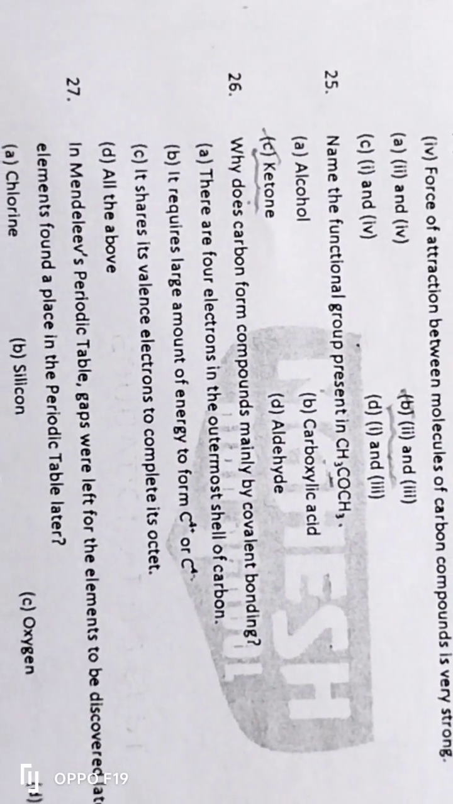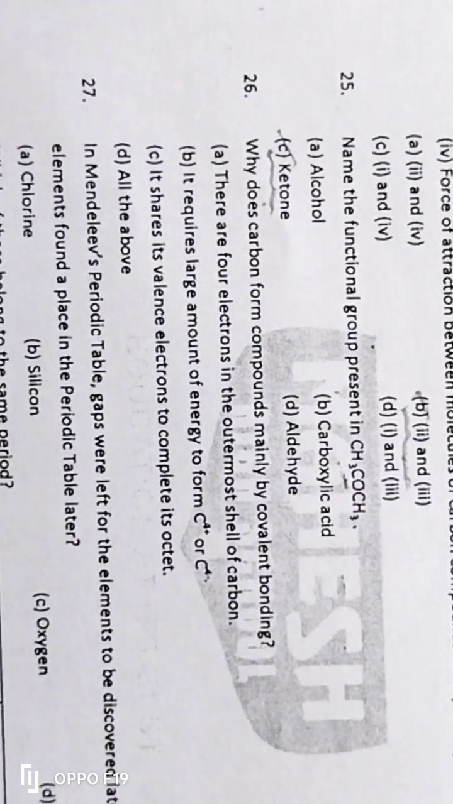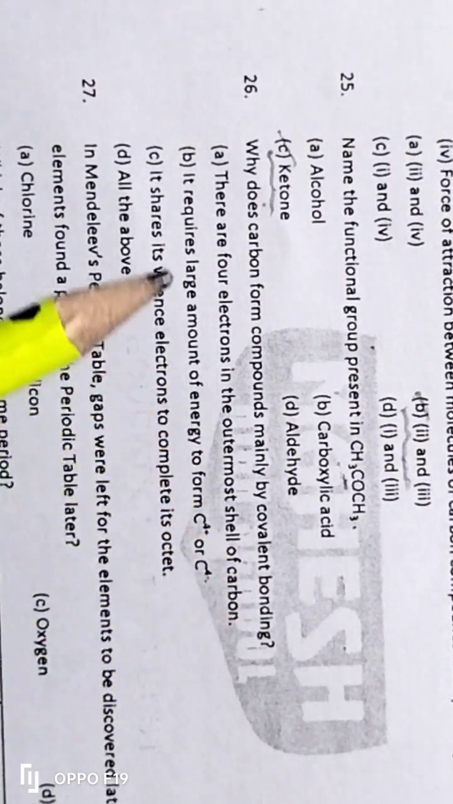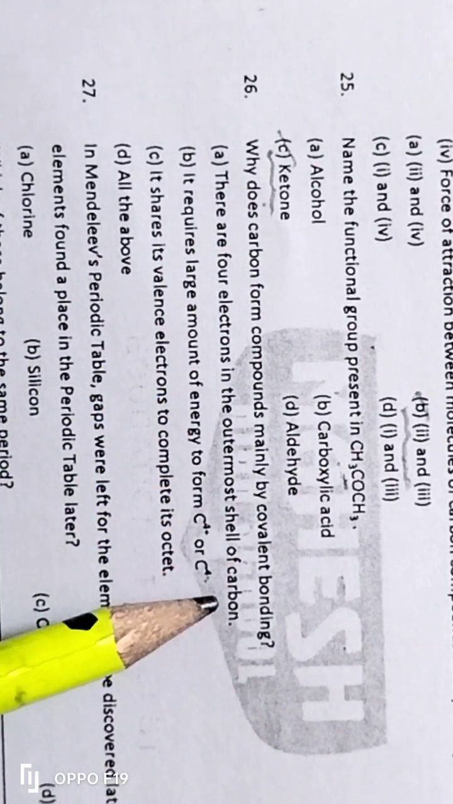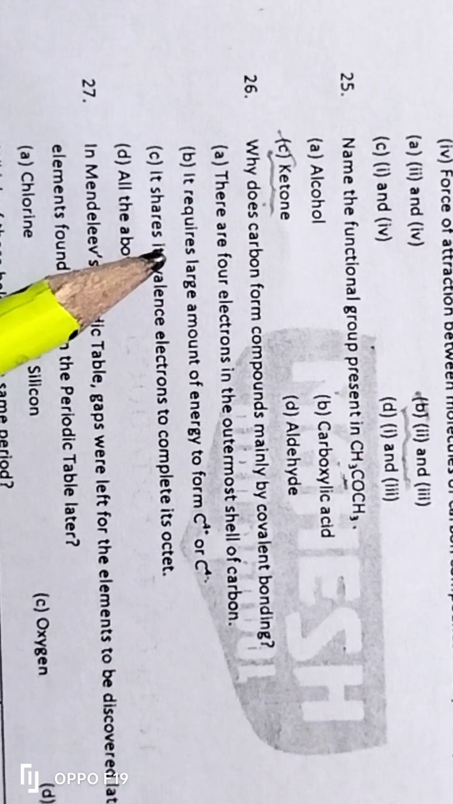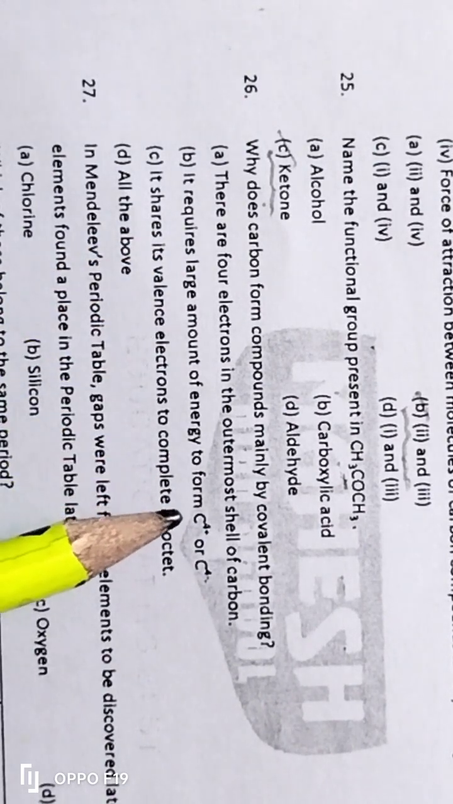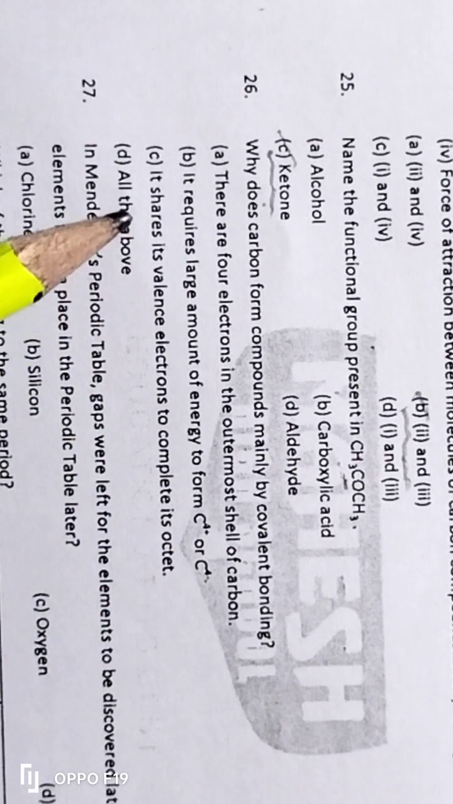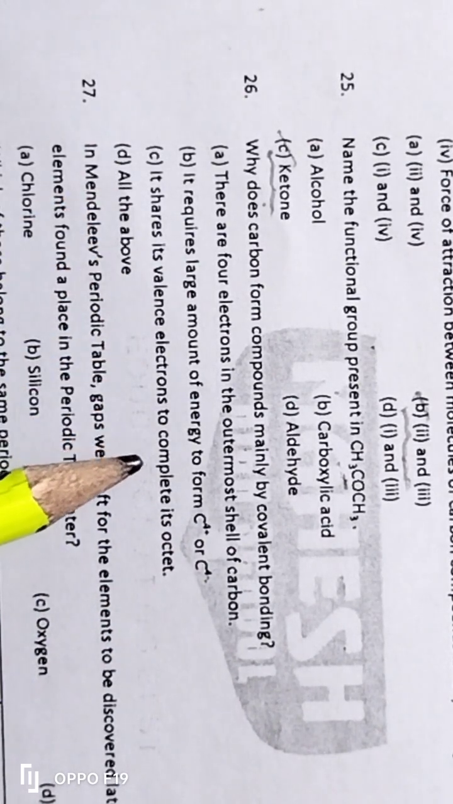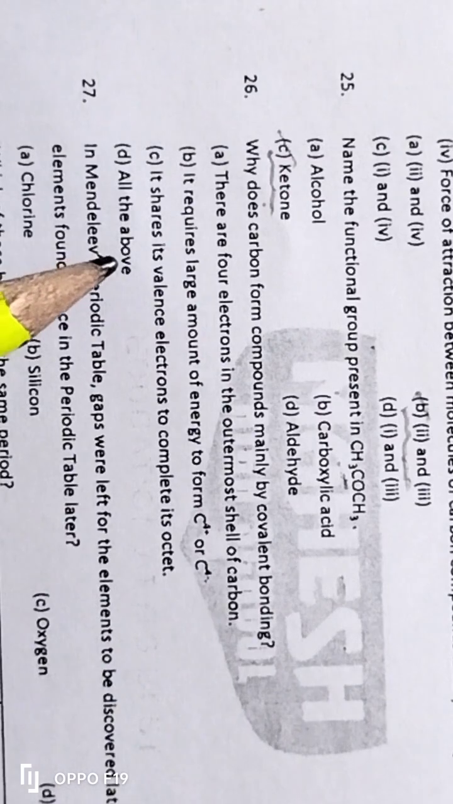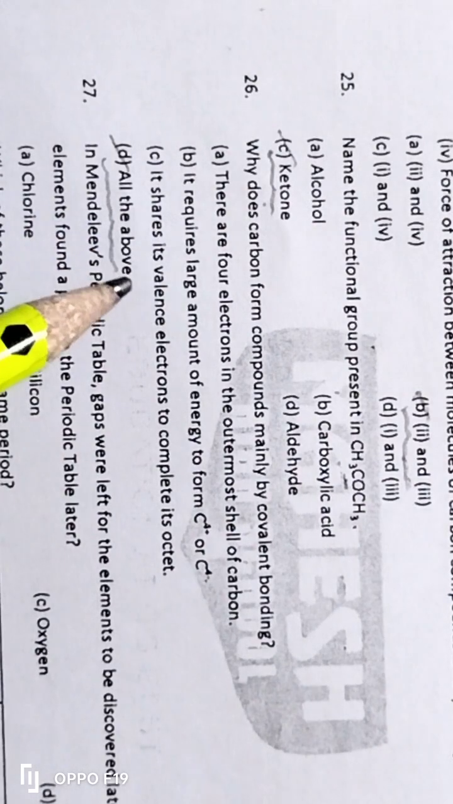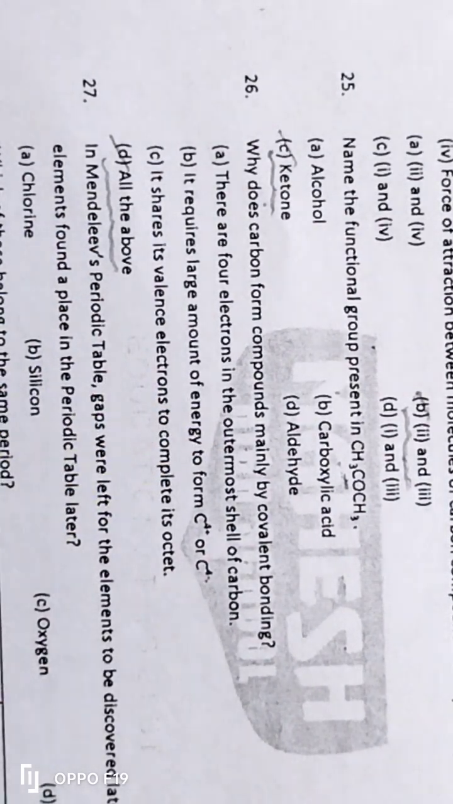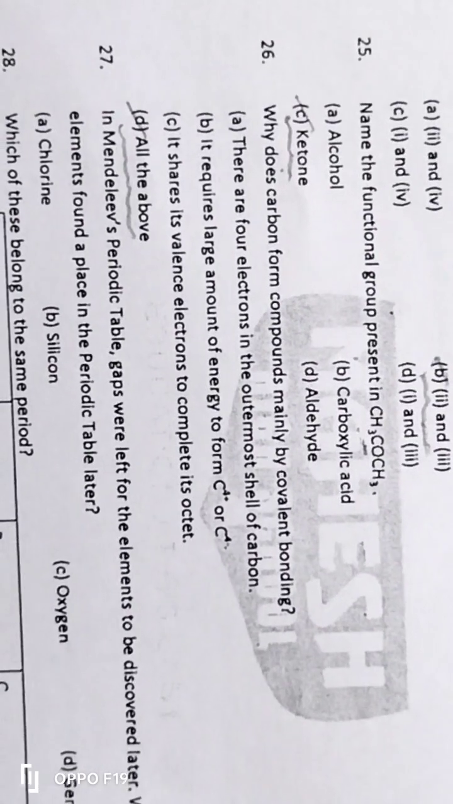Then coming to the 26th question: why do carbon compounds mainly form covalent bonds? There are 4 electrons in the outermost shell of carbon. It requires a large amount of energy to form C4+ and C4-. It shares the valence electrons to complete its octet. And all of the above. So the correct answer is all of the above. All the three are also correct. Therefore option D, all of the above, is the right answer.